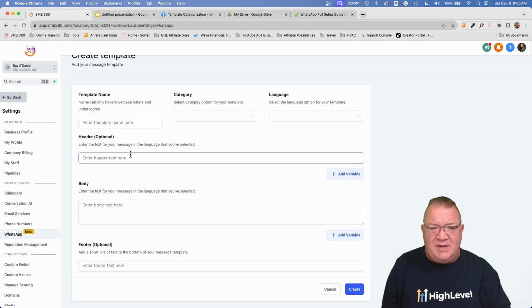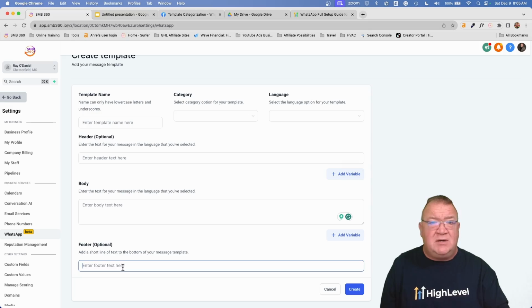This right here is the header information. Put anything in here for header, put anything in here for the body, and then for the footer. So this right here is going to be common template messages that you're going to be able to utilize to send to customers. Now, what I'm going to do here in just a minute is go over to the Meta help page that I'm going to show you. And this has some ideas and shows you the differences between what is a marketing, what is a utility template, and here's some examples that I want to show you because their documentation is better than what I can provide for you and it's already written up.